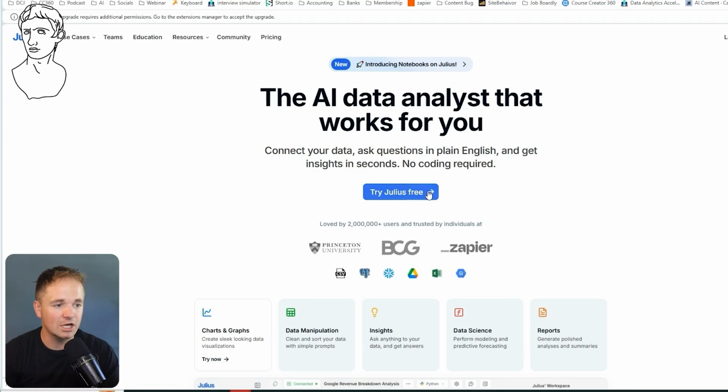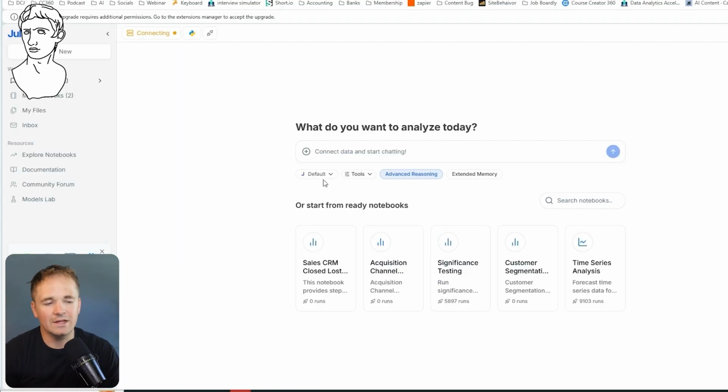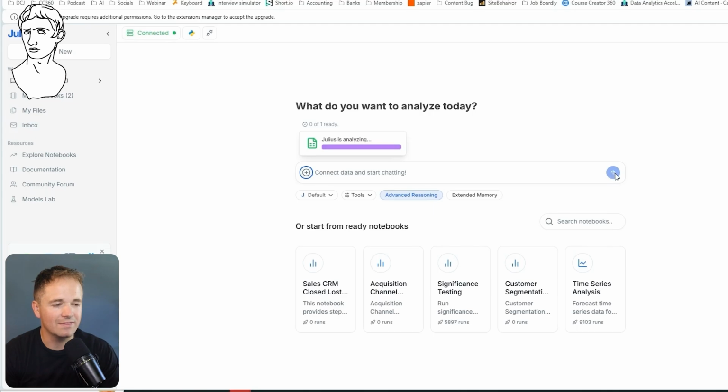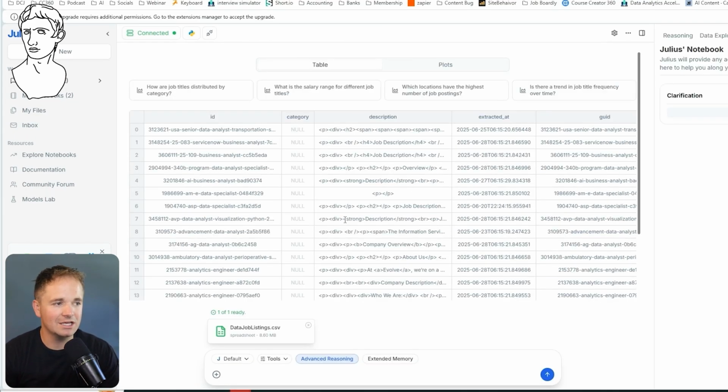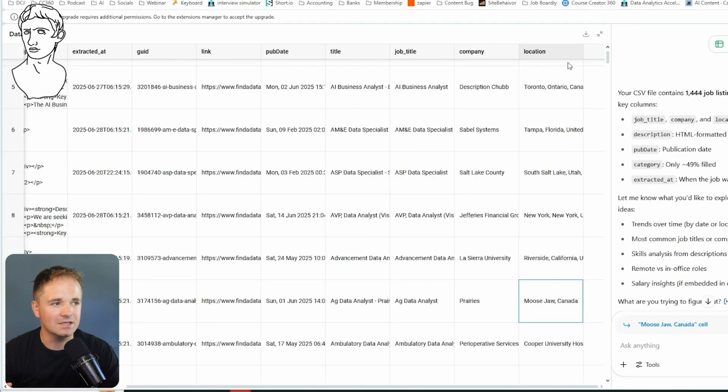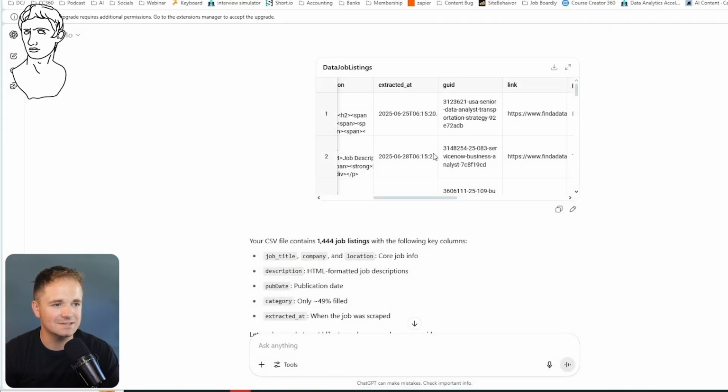The process for getting your data inside of Julius is very similar. You'll just go ahead and create a free Julius account. I already have one, so I'm going to log in. And then you'll do the exact same thing. Hit the plus button right here, upload the file, and I'll just go ahead and run that inside of Julius. Once again, you have a very similar preview right here. I like Julius's just a little bit more because out of the gate, it is a little bit easier to read than ChatGPT's is right here.